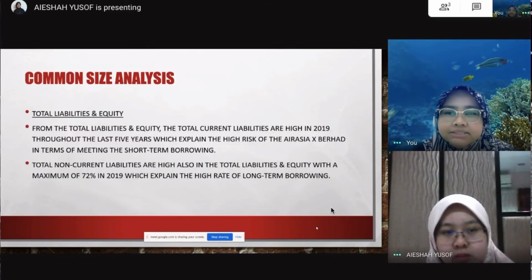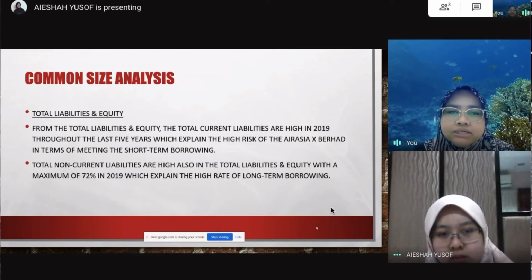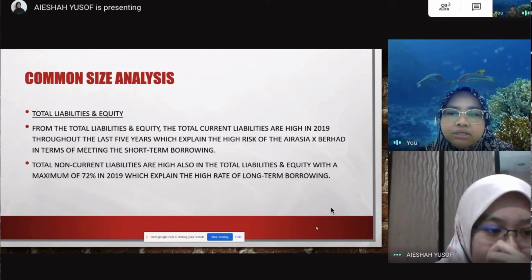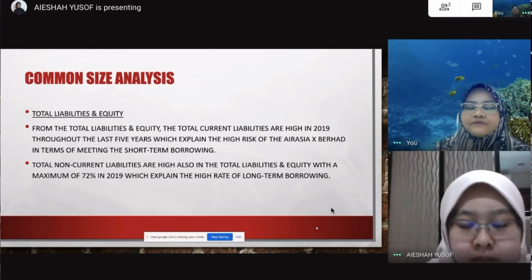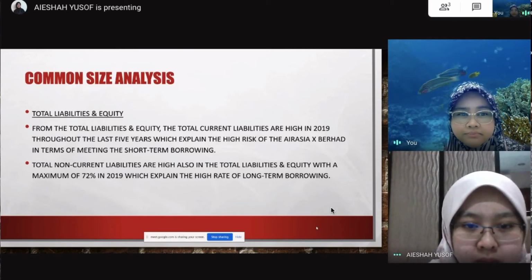Okay, next. For total liability and equity, the total current liability is highest in the last year, compared with the previous 5 years. This can explain the high risk of Asia X Berhad in terms of meeting their short-term borrowing. The total non-current liability is also high in the total liability and equity, at about a maximum of 72% in the last year, which explains the high rate of long-term borrowing.